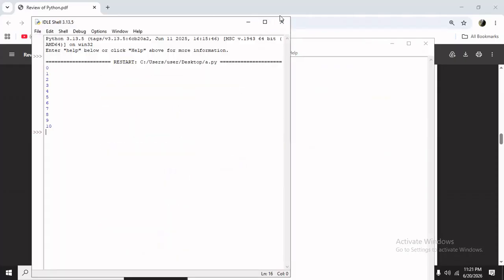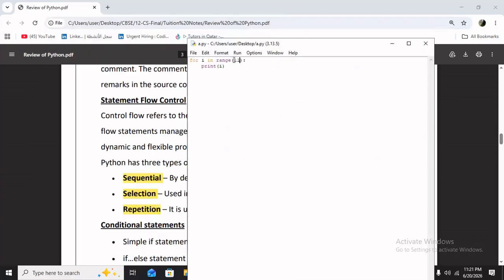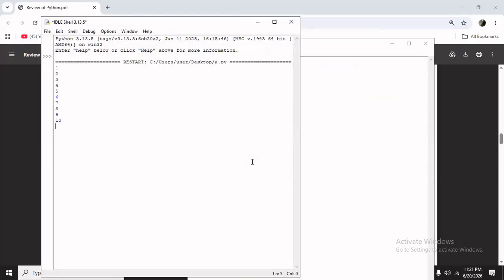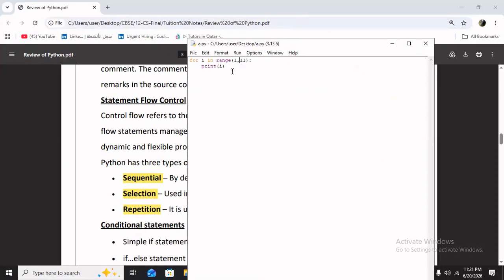Okay. Suppose I want to print the numbers from 1 to 10. So what I can do? I can add the starting number 1 comma 11. So it will print 1 to 10 numbers. The for loop variation we will discuss in detail later. Like, for loop, there are 3 variations. One is, for I in range of, we are only passing the ending number. So 0 to n minus 1 number.